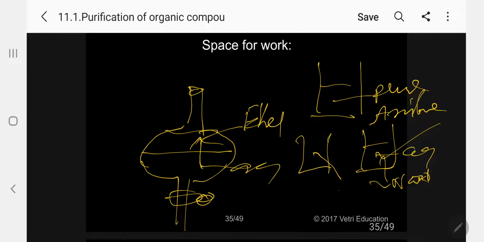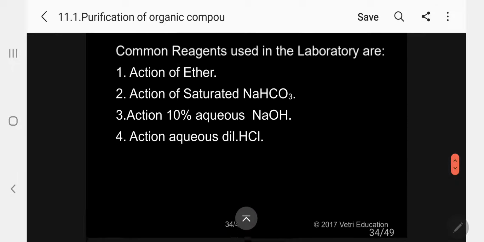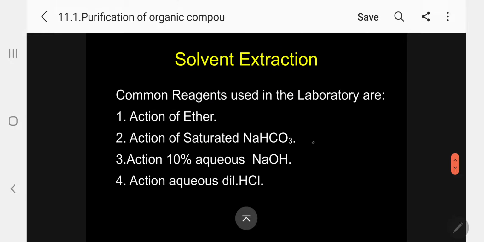Kindly follow. Then this pure aniline present in ether is filtered through cotton. Then you can distill, and you will get your aniline in pure form. So this is the method we can follow. In the laboratory, under solvent extraction, any mixture of two solids, two liquids, or a solid and a liquid can be separated by solvent extraction. I hope, my dear students, this is the most important.